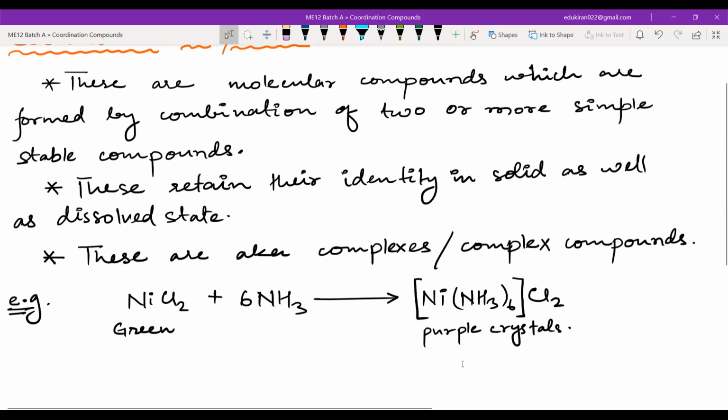Okay, so please write this down. Let me know when you are done. Then we will look at what happens if I add this particular compound into water.